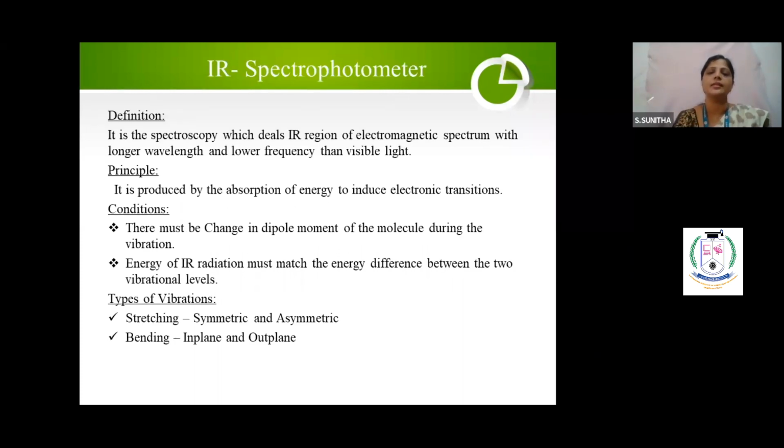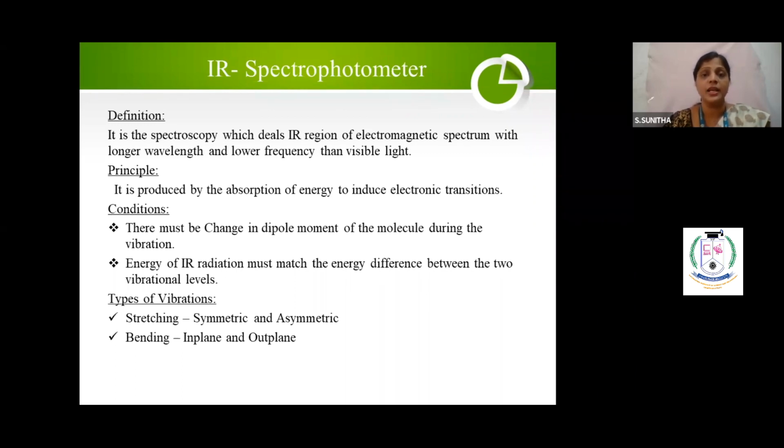And the third one is the IR spectrophotometer. Now you know what a spectrophotometer is. UV visible means it will cover the UV visible range. I have shown the electromagnetic radiation also. Now this is the IR spectrophotometer, which means it will cover the IR region. So UV, IR, and in between visible. IR means higher wavelength, lower frequency. That is what I have given. So it is a spectroscopy which deals with the IR region of the electromagnetic spectrum, with longer wavelength and lower frequency than visible light. Am I right?